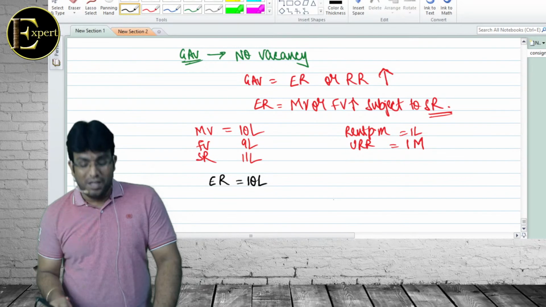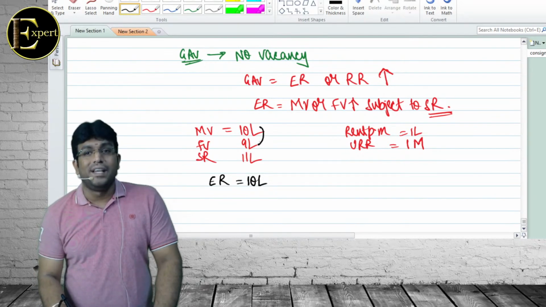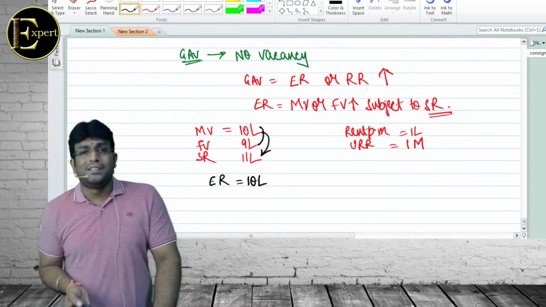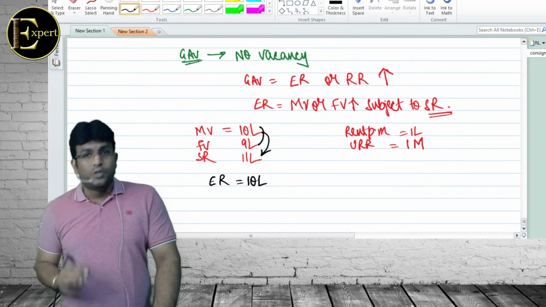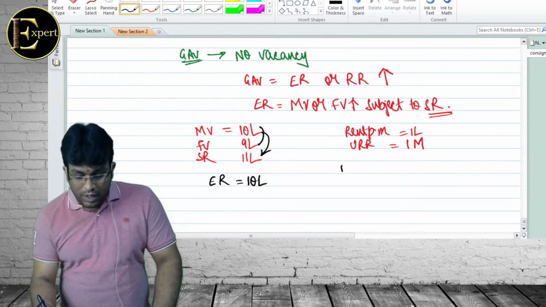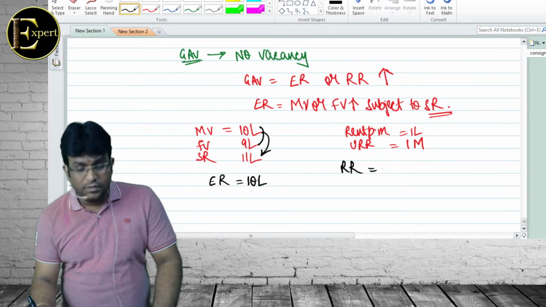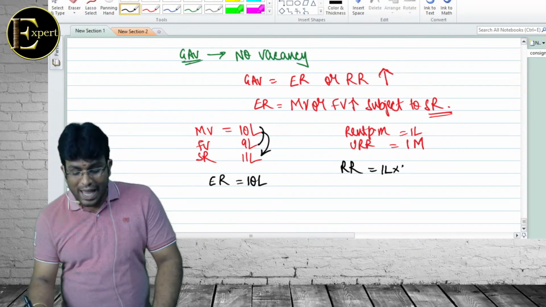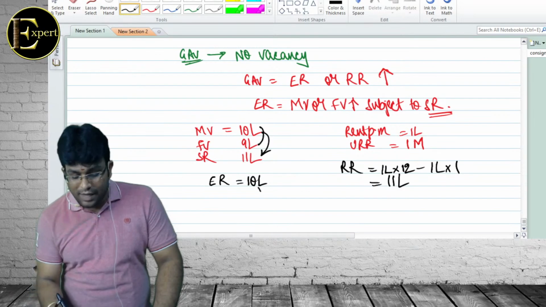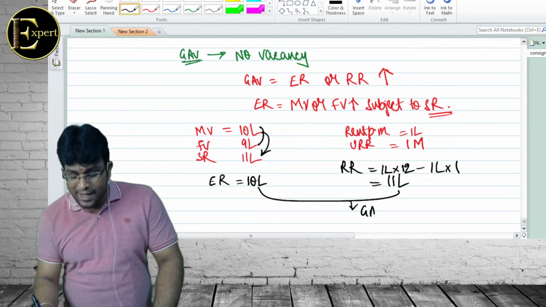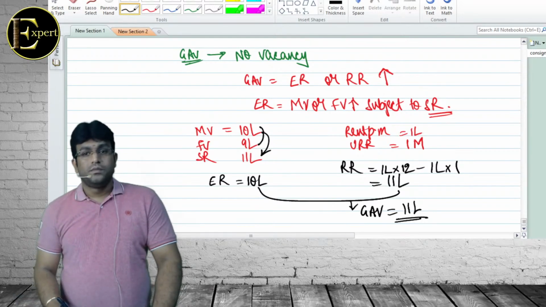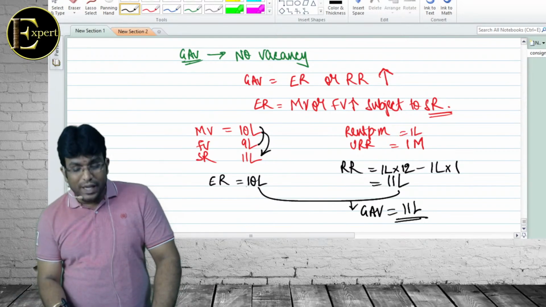अरे बोलना यार. 10 or 9 whichever is higher. What is higher? 10 subject to 11. So answer is 10. If 12 comes, it will become 11. What is rent received? 1 lakh into 12 minus 1 lakh into 1, which is 11 lakh. So my GAV will be, that's it. Correct now? What if expected rent is 12 lakh?